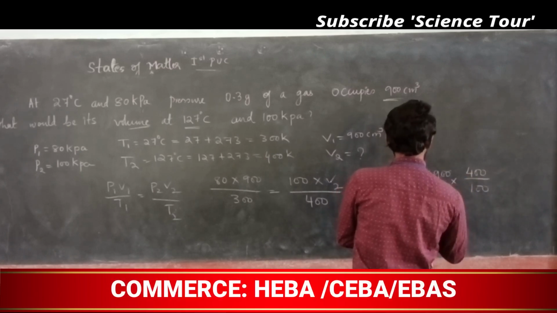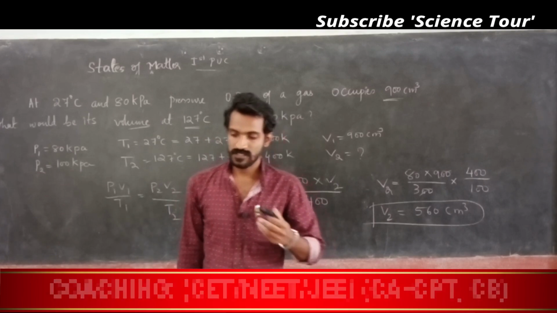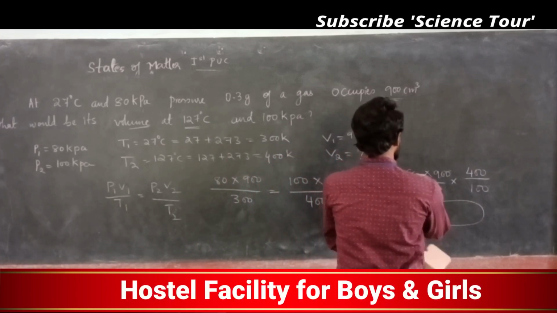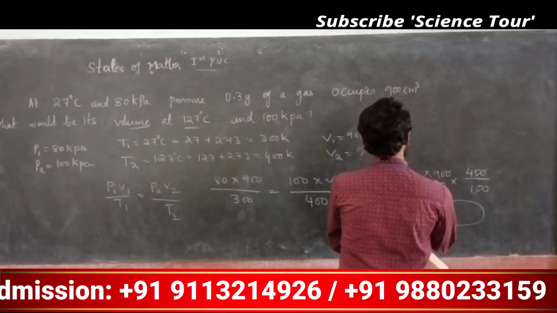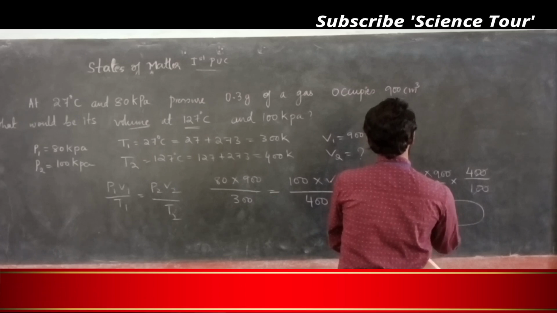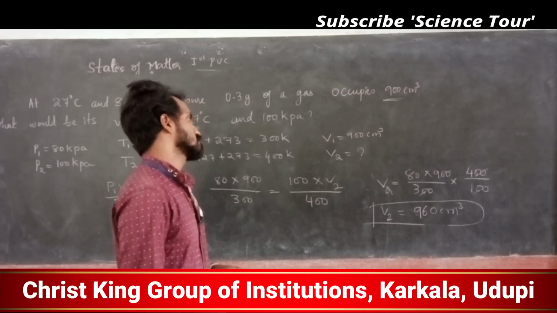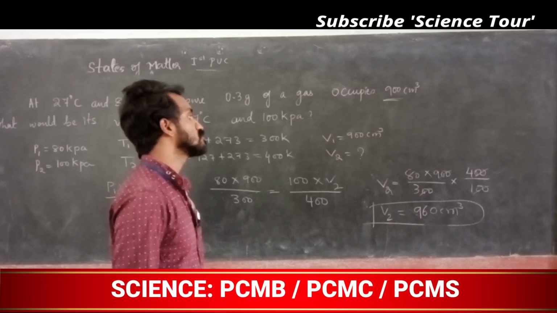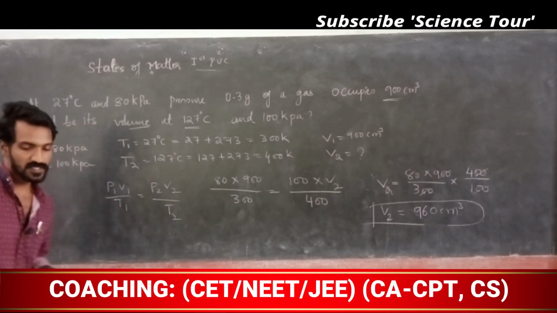My dear students, V2 is 960 cm cube. 8 into 9 divided by 3, 4 divided by 1. Understood. The answer is 960 cm cube.